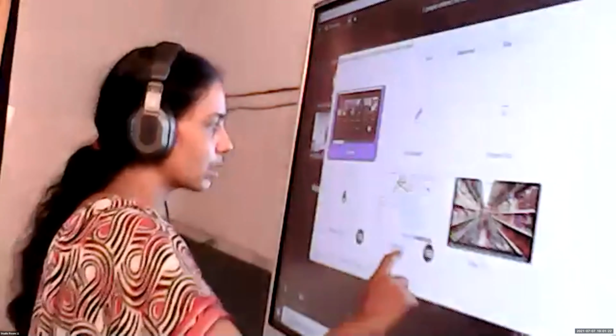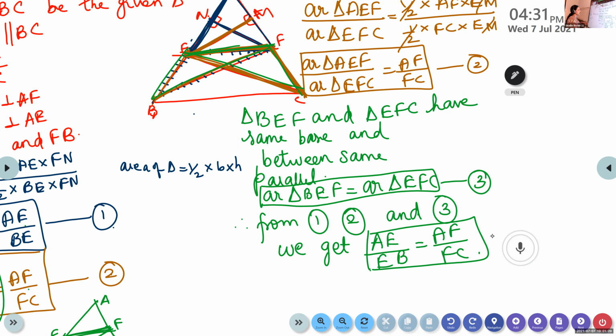If it is asked as a 5-mark question, for the statement, 1 mark will be there. Half a mark for the figure. For writing what is given, half a mark, to prove, half a mark. The statement means what you first wrote, that is what we call a statement. Construction, half a mark. And the remaining marks will go for the proof. Like that, it will be divided.